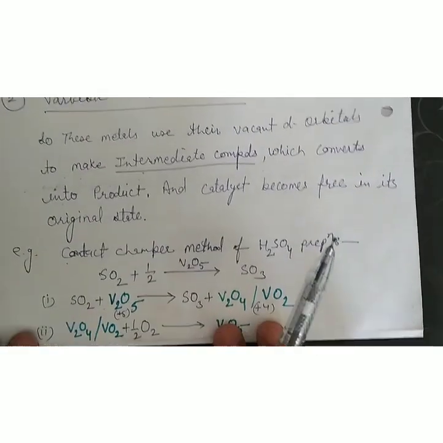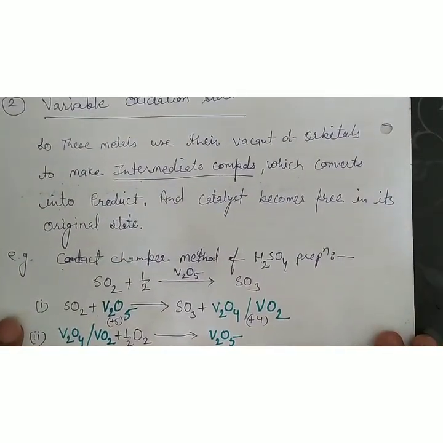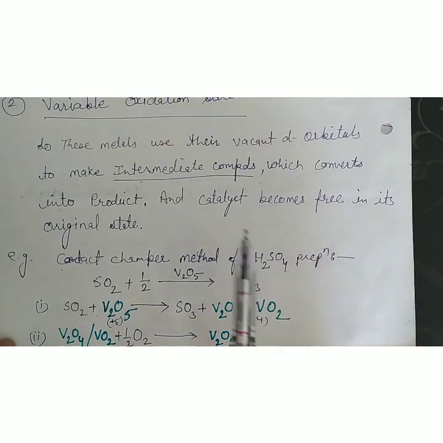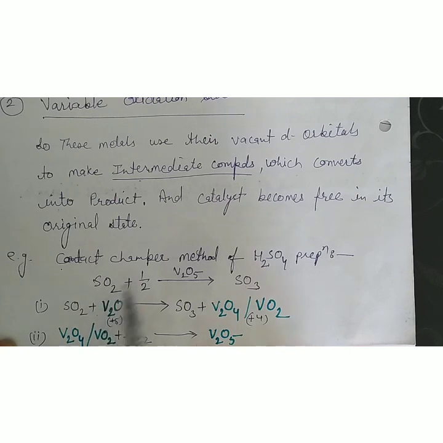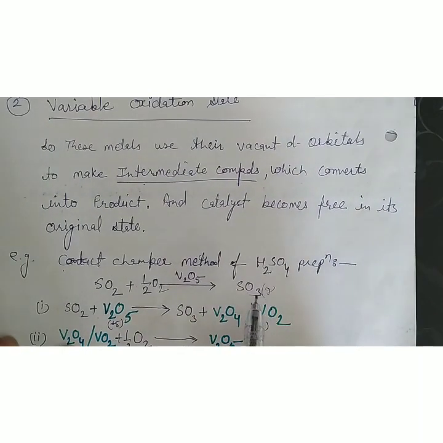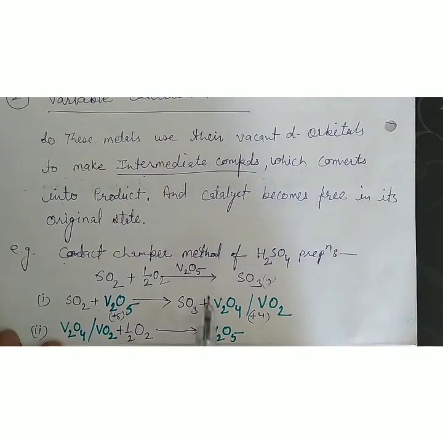Example: the contact chamber method of H2SO4. H2SO4 preparation is done by the oxidation of SO2 to make SO3, and this SO3 is absorbed in H2O to make H2SO4. This is the main reaction of the contact chamber method. SO2 is oxidized by half O2 in the presence of V2O5 to make SO3 gas. Here, what is the role of V2O5? First of all, V2O5 is a catalyst.